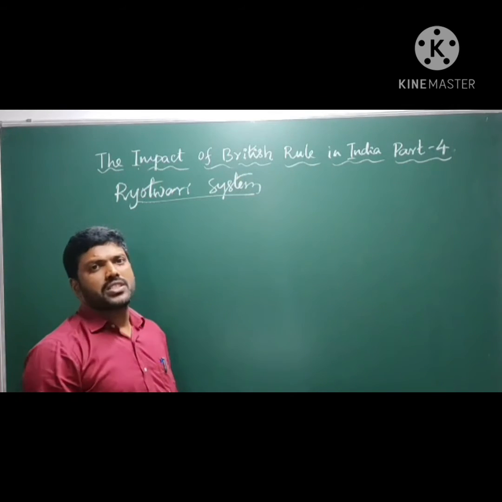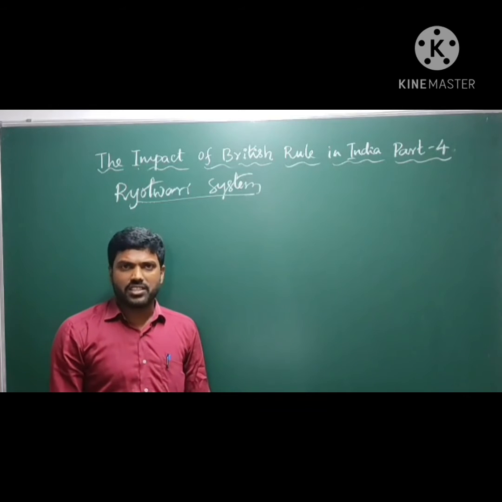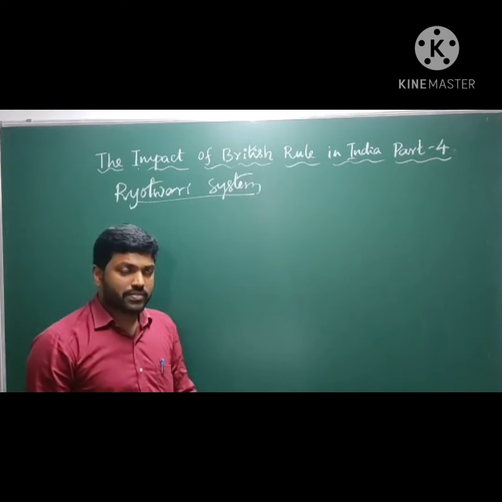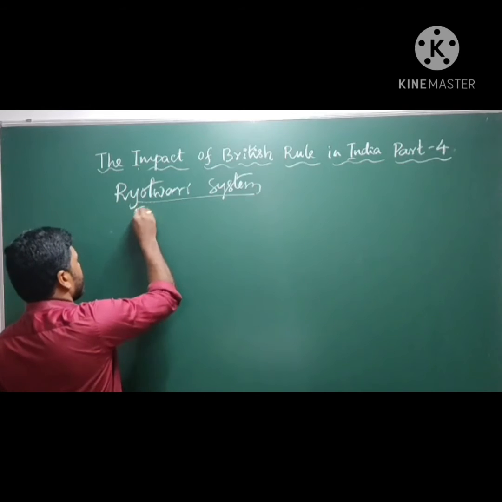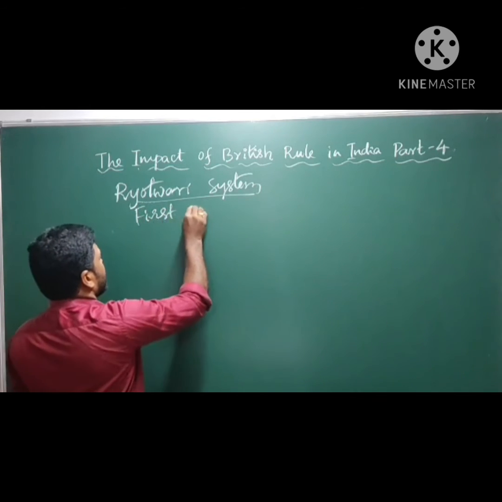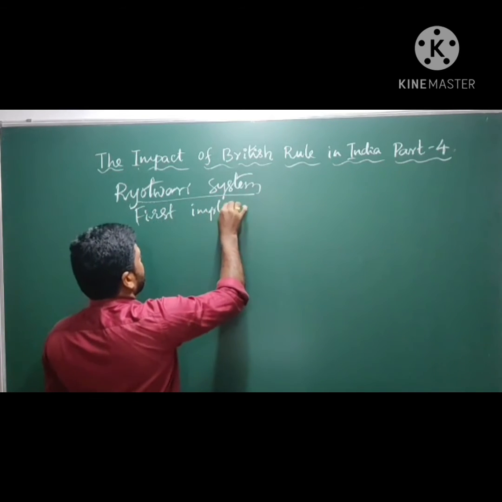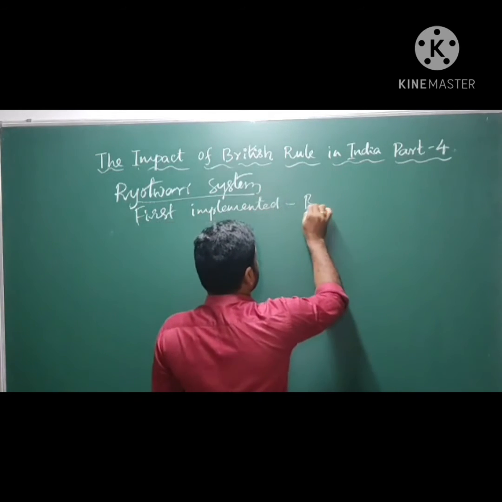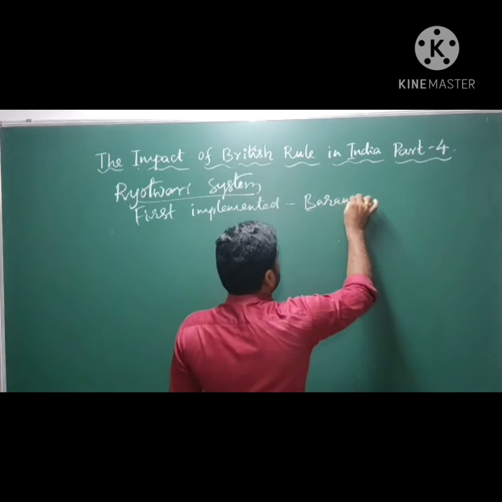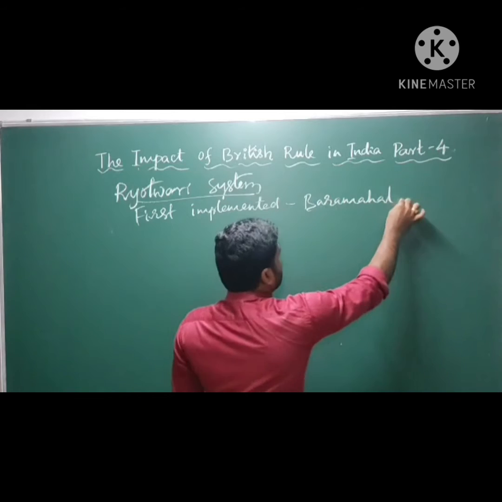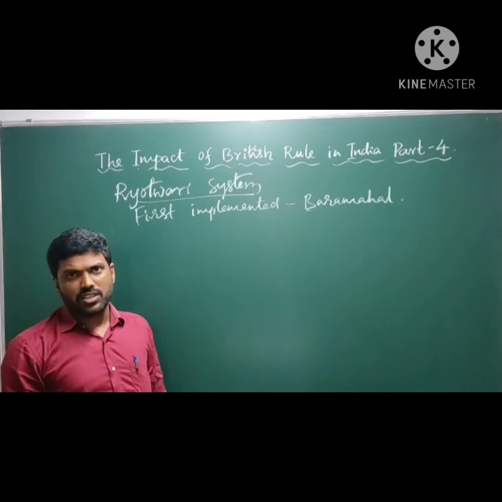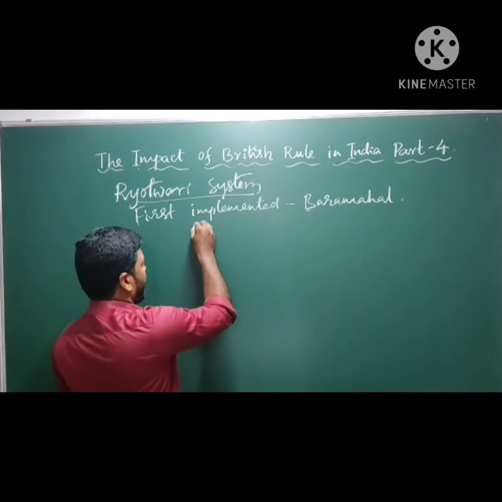Ryotwari system is one more type of land tax collection system introduced by the British in India, and this system was first implemented, for the first time, in the region of Baramahal. This type of land tax collection system was introduced by Alexander Reed.